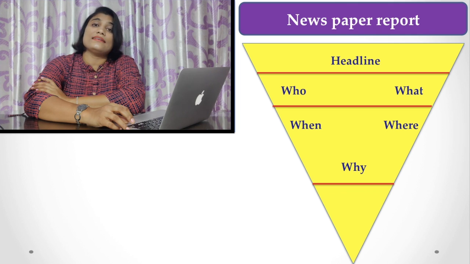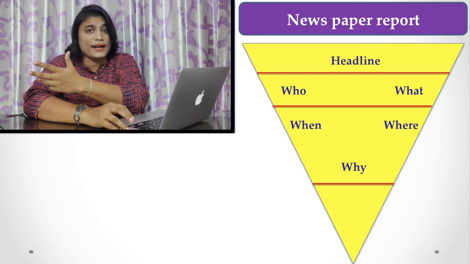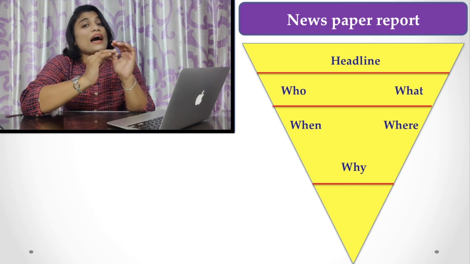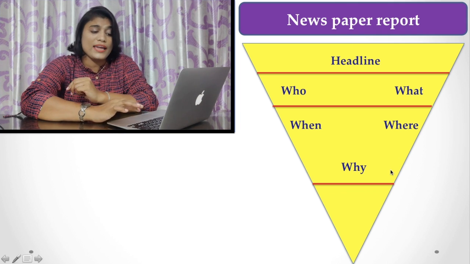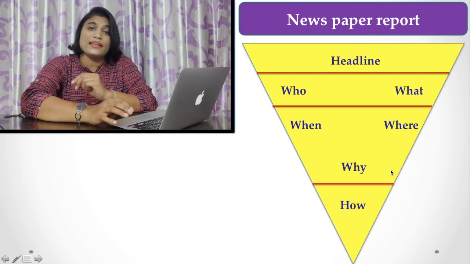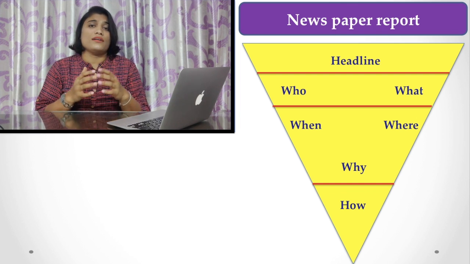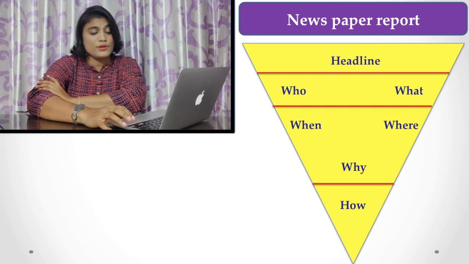After that, in the next several paragraphs, you have to write elaborately what the report is about: when, where and why, etc. And finally, you have to summarize the whole thing, as this is the last point of your report.